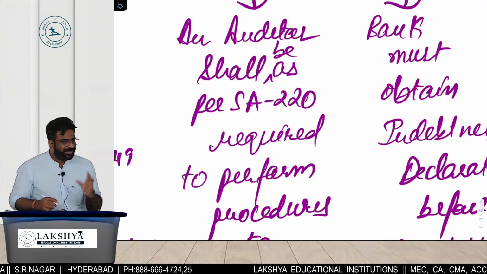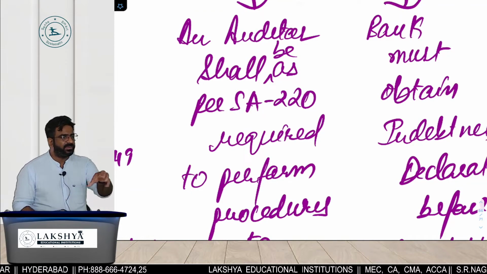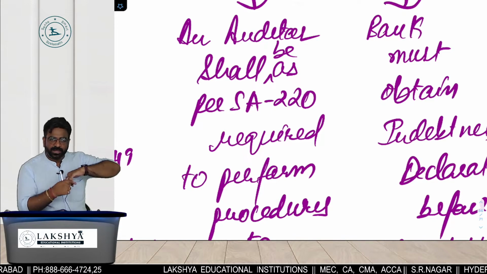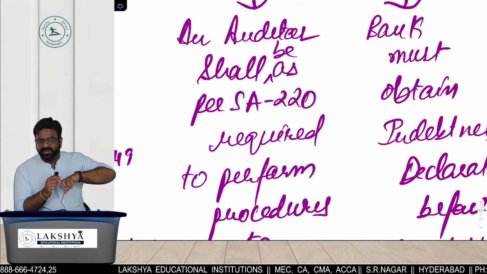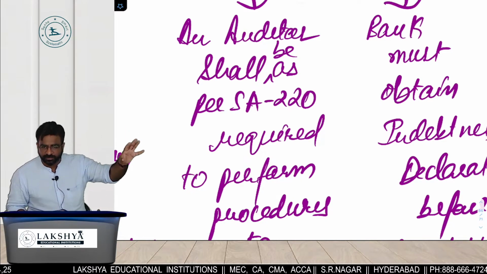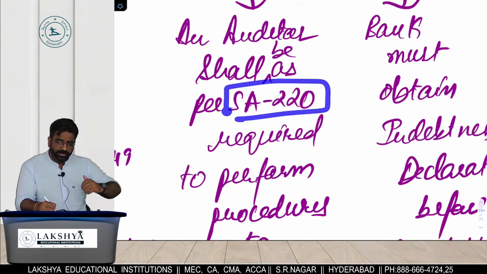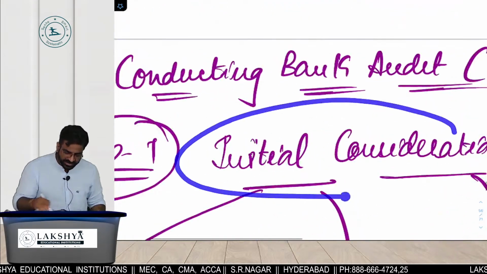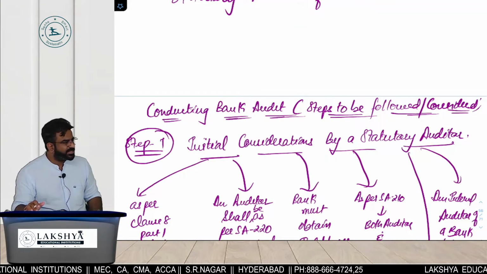220. So they are saying that as a statutory auditor of the bank, before accepting whose audit? Bank audit. First look inside you. Are you capable enough to maintain the quality, competence, efficiency and effectiveness and a good engagement team so that you can meet the requirements of whom? Bank. So that is what SA 220 is. So tell me, is it going to happen after commencing the audit or before? That's why again it is a part of which consideration? Initial consideration. So tell me the 2 points out of 6 you understood in initial.